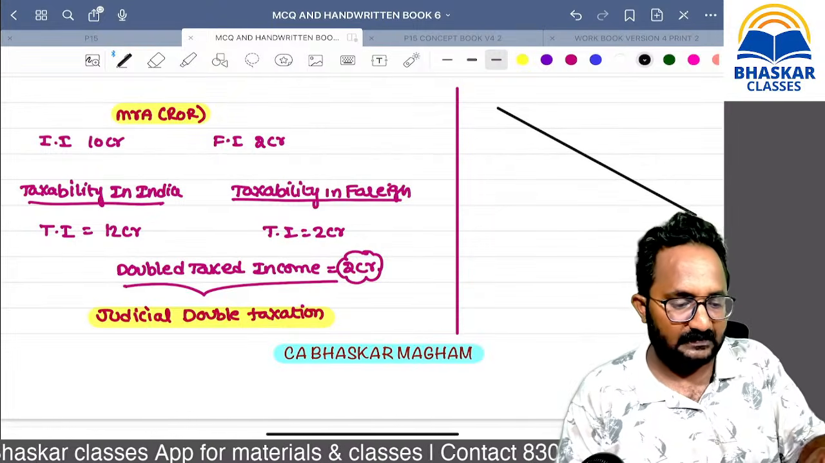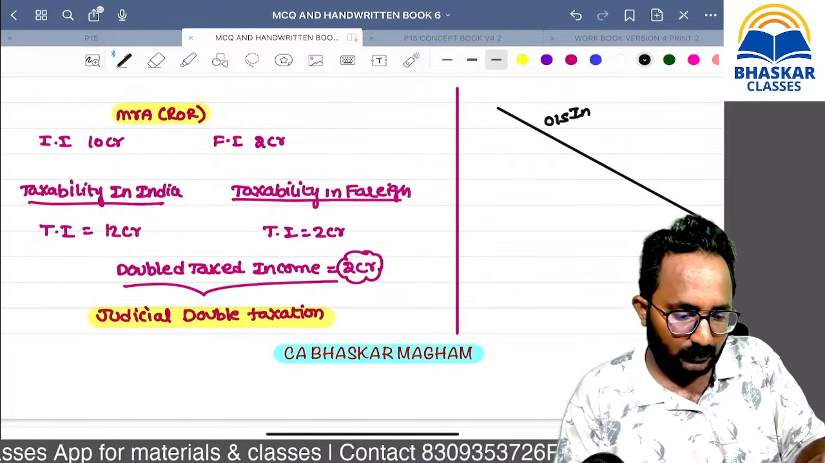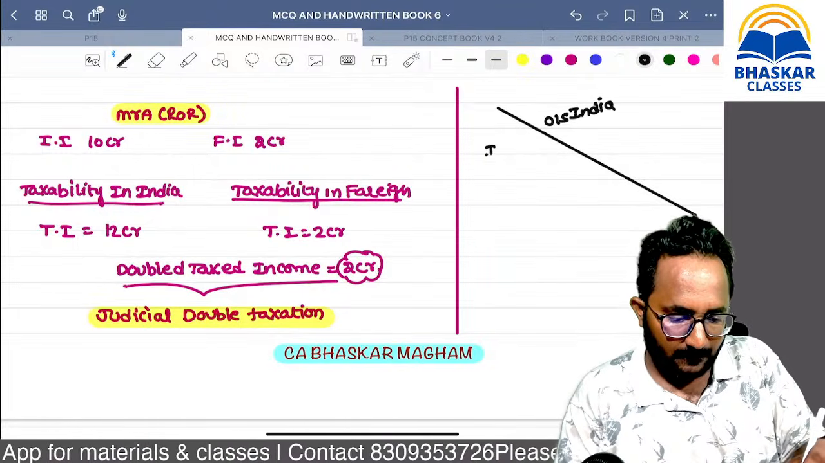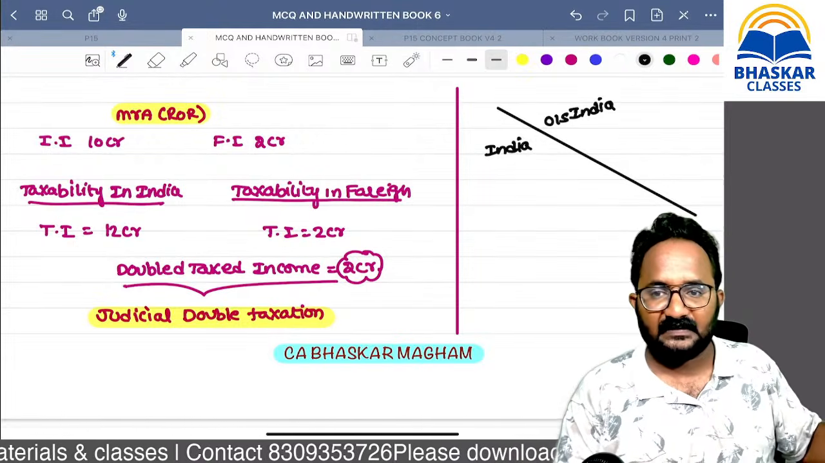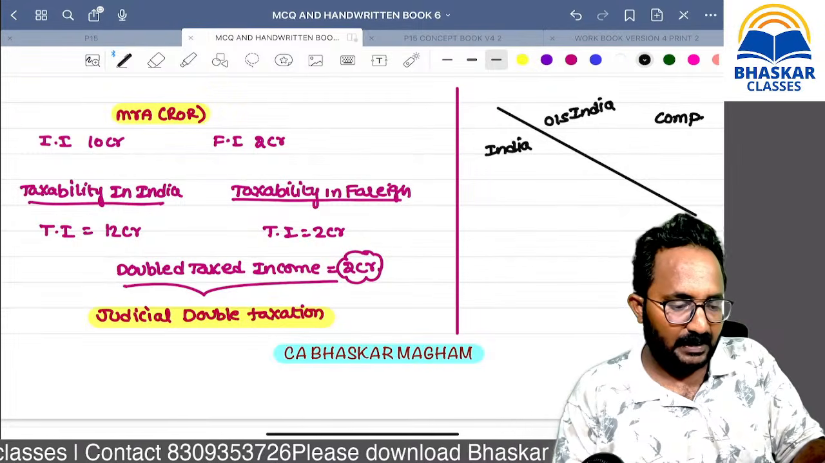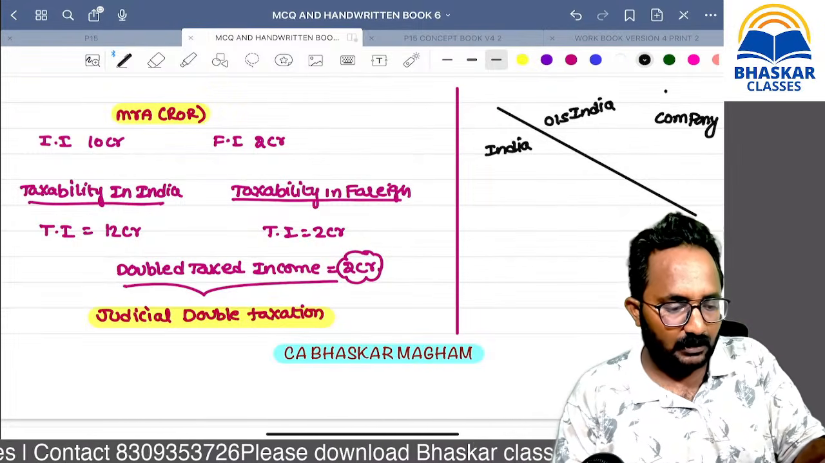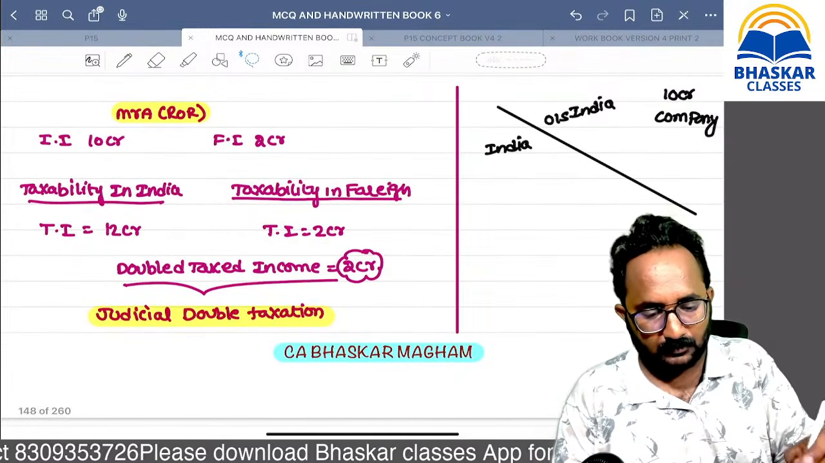Now I will create an example. This is in jurisdiction outside India, and this is in jurisdiction India. One company is there. That company earned a profit of 10 crore. So they have that profit of 10 crore.